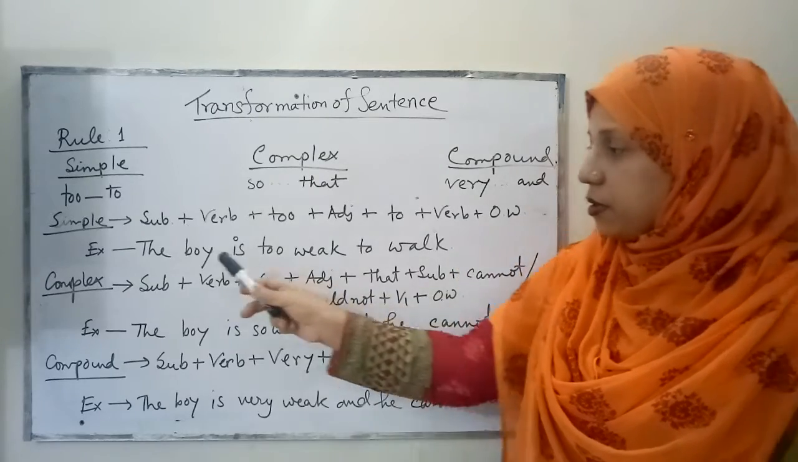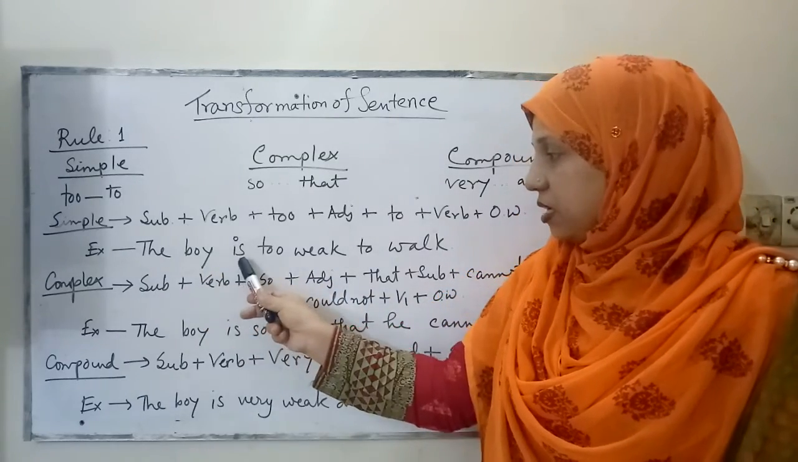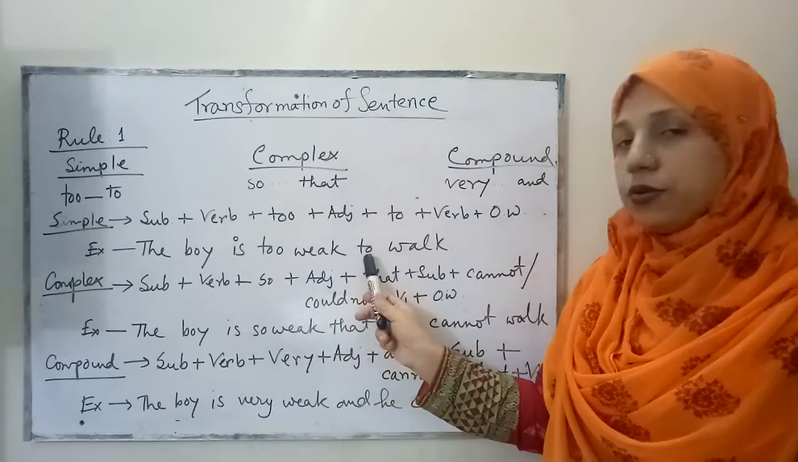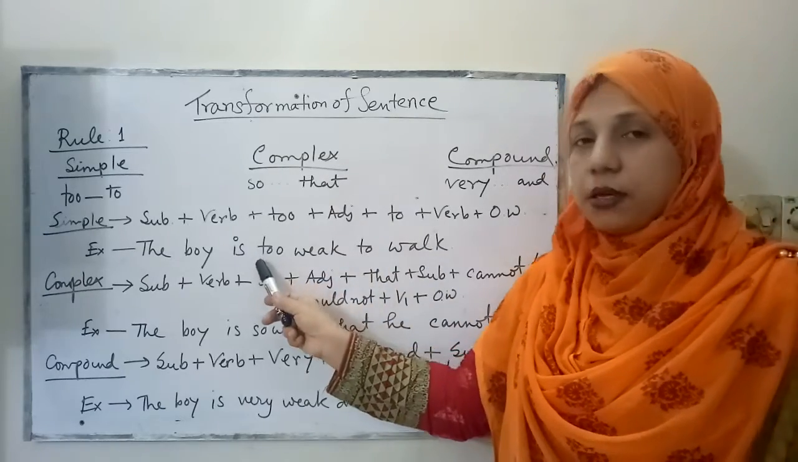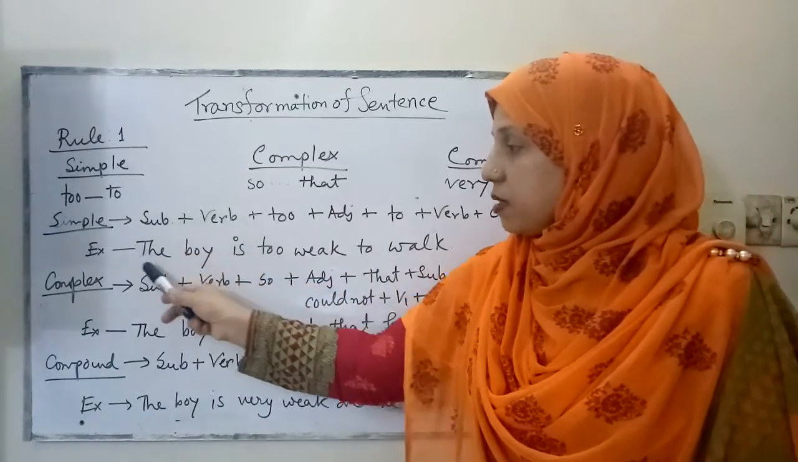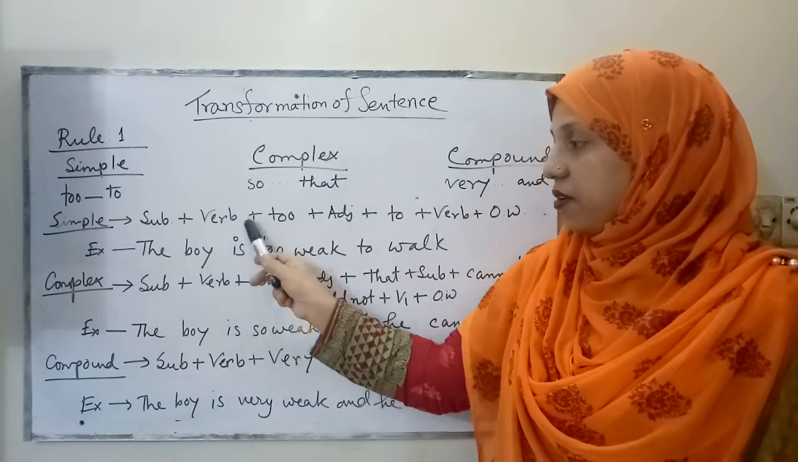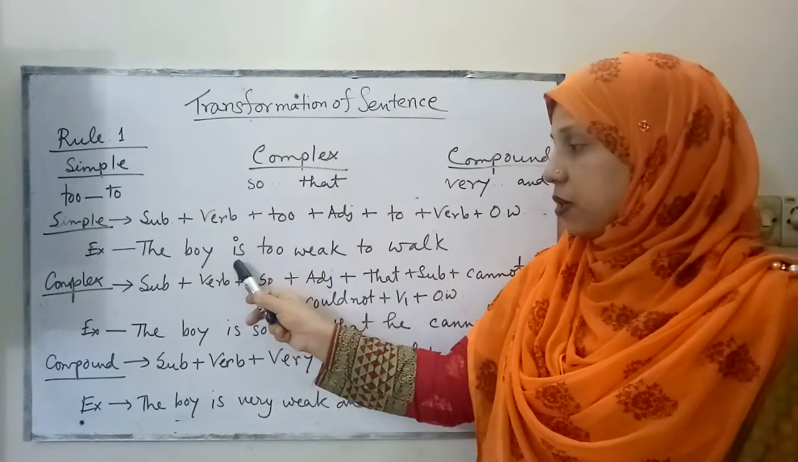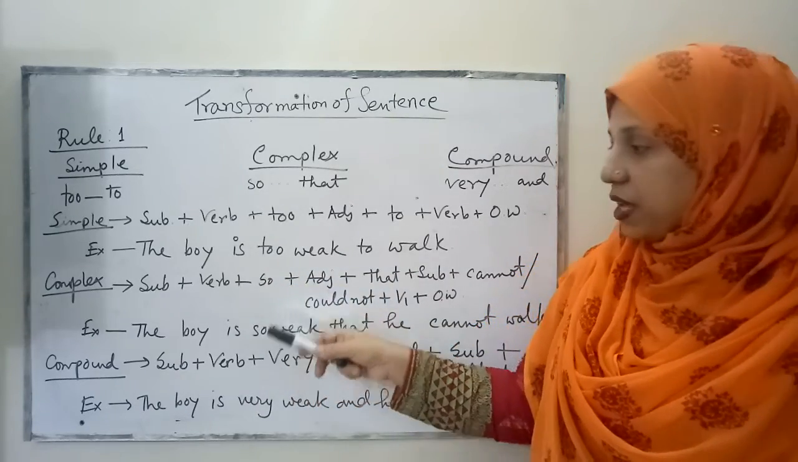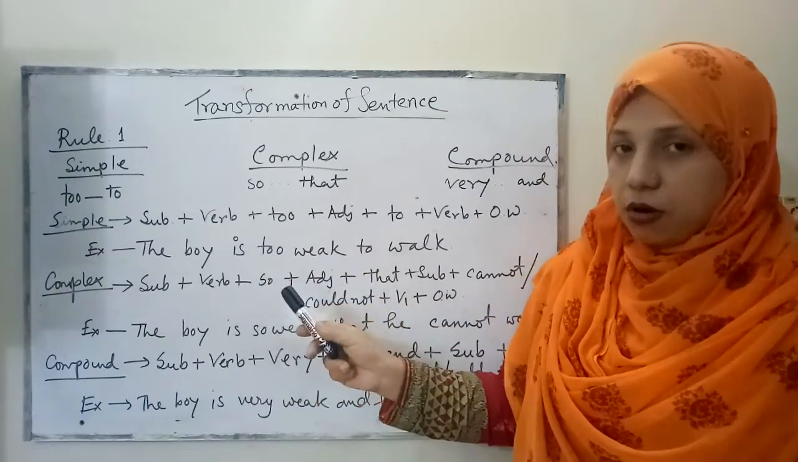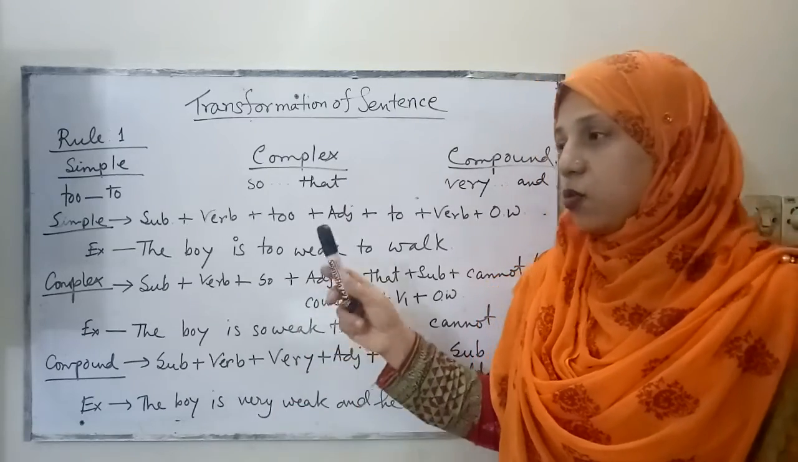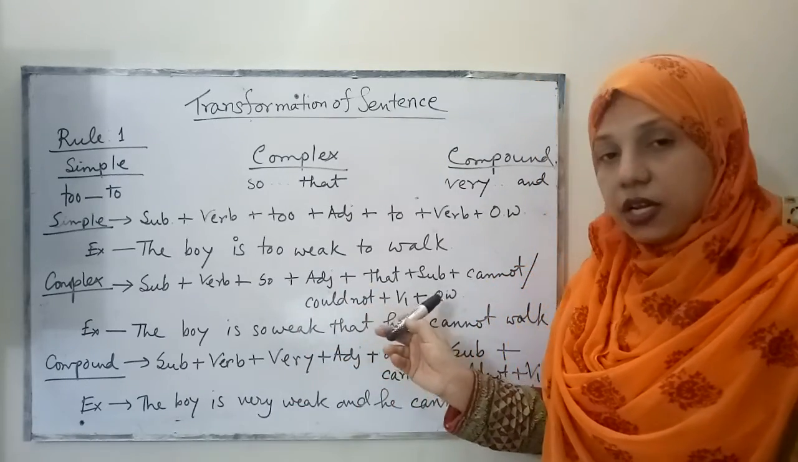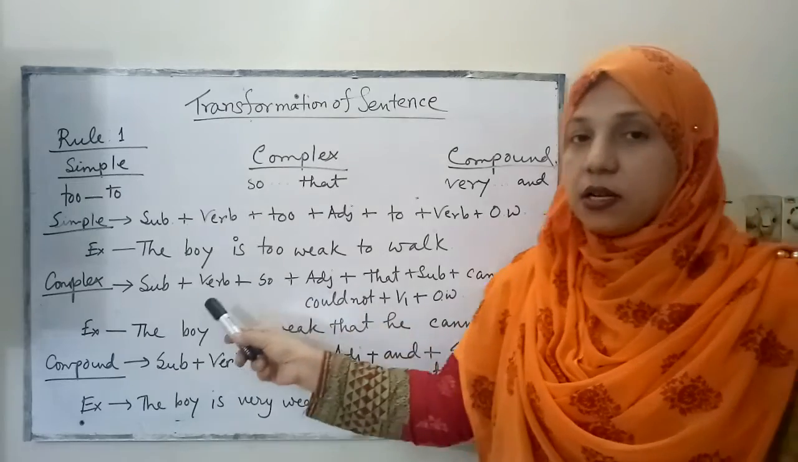Let me give an example. The boy is too weak to work. You see, this is a simple sentence. There is one subject and one finite verb. So this is only one clause, and this is the principal clause. And what we have to do, we have to make two clauses. One is principal and the other one is subordinate clause to make it complex.